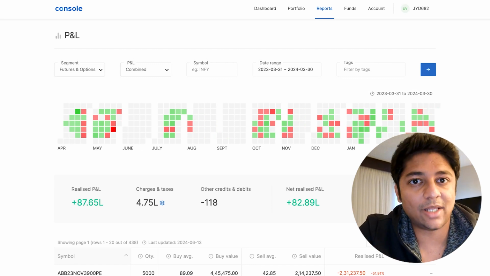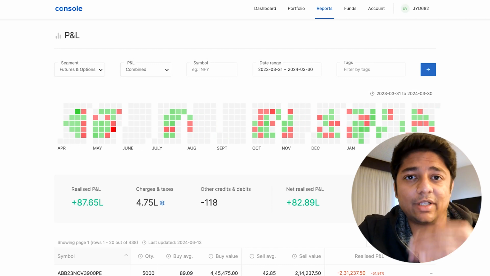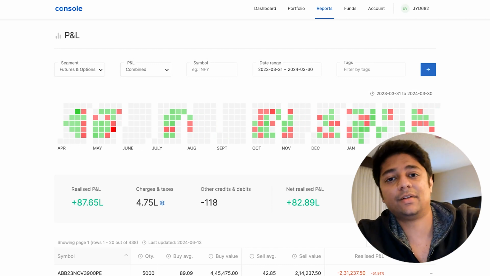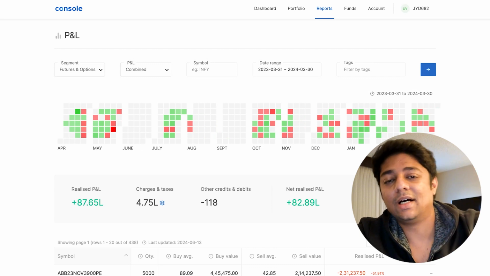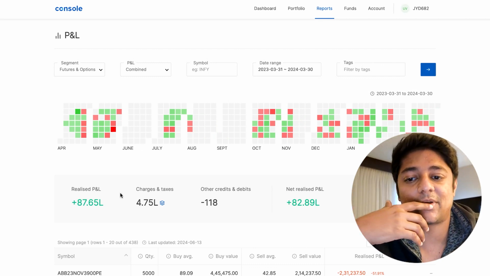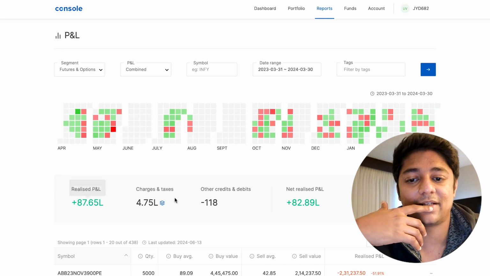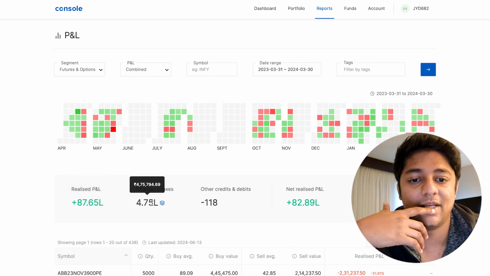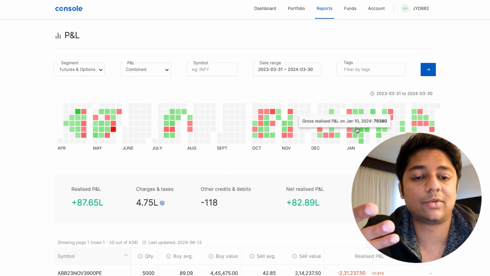Sometimes I time the market well. I know when the market crashes, so then I take a buy position below, or when the market goes up and it's too high, then I do that as well. So that is something that I do really well. Now, in the last year, I made approximately 87.65. Again, charges and taxes 4.75. Final net realized P&L is around 82.89 lakhs.